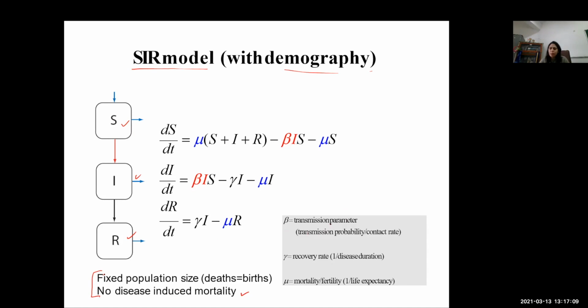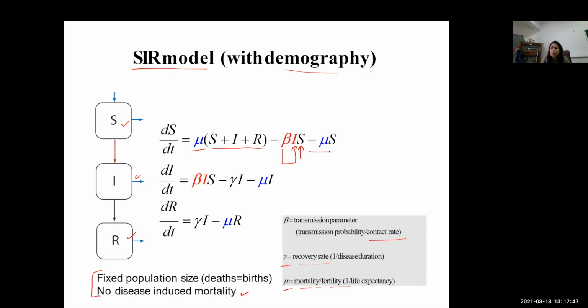Then here beta will be the transmission parameter, that is the contact rate. Gamma will be the recovery rate, and mu will be the mortality, that is fertility, or this is 1 over life expectancy. Then dS by dt will be equal to mu, that is mortality of S plus I plus R, minus there will be a decrement in the population of susceptible because of the presence of infected, and the concerned parameter will be this contact rate, right?